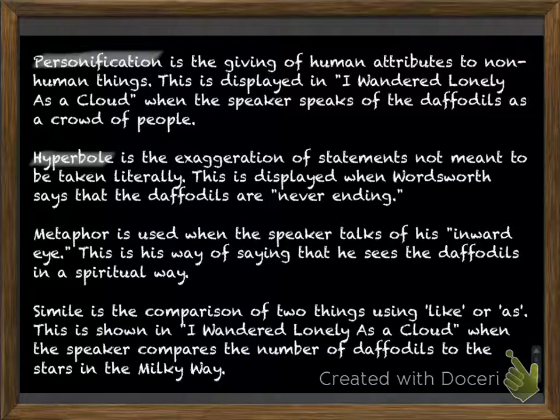Hyperbole. Hyperbole is the exaggeration of statements not meant to be taken literally. This is displayed when Wordsworth says that the daffodils are never-ending.